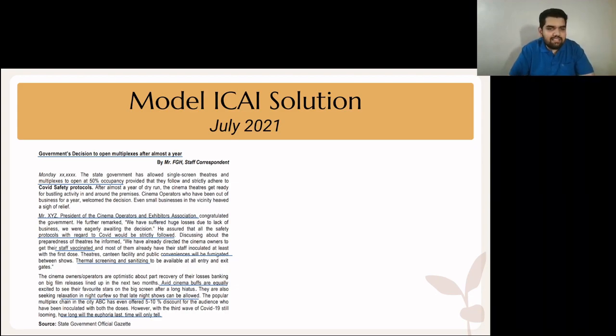The popular multiplex chain in the city has offered 5 to 10% discount for the audience who have taken both their doses. Again, safety protocols, incentivizing COVID safety. And then you have the concluding statement, which says that with the third wave of COVID-19 still looming, how long this euphoria will last, only time will tell.